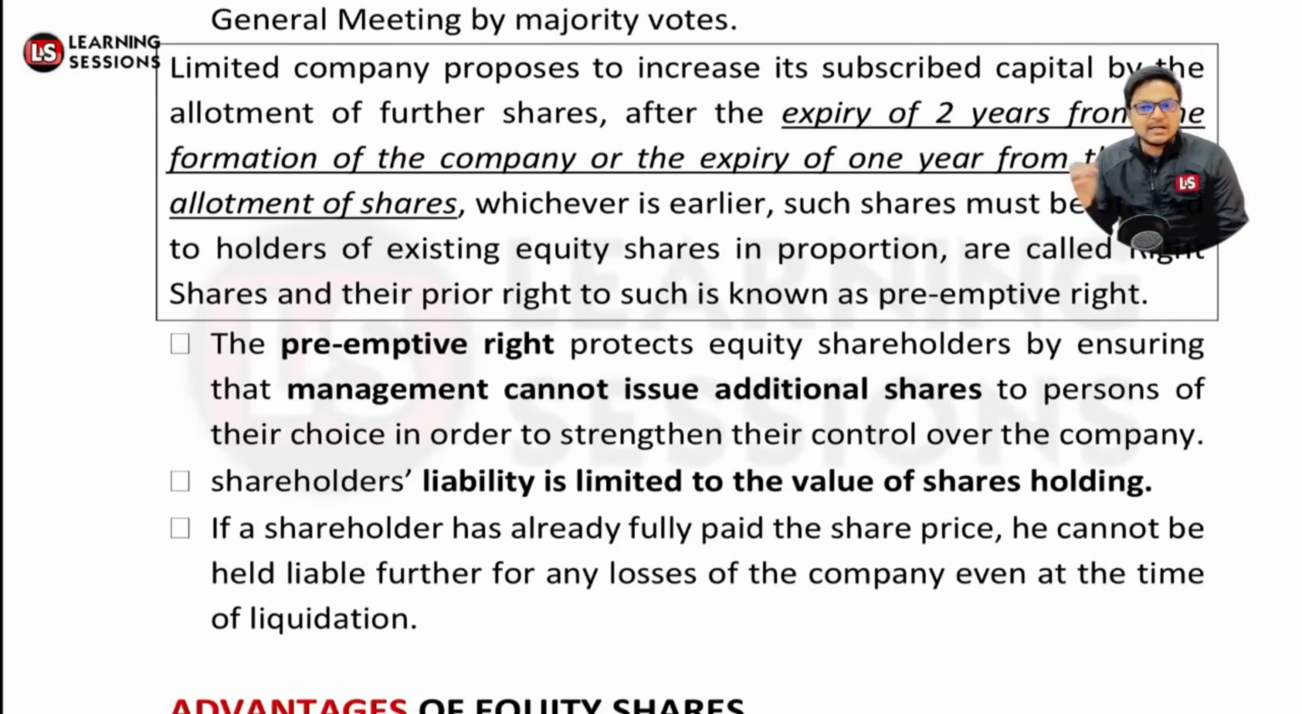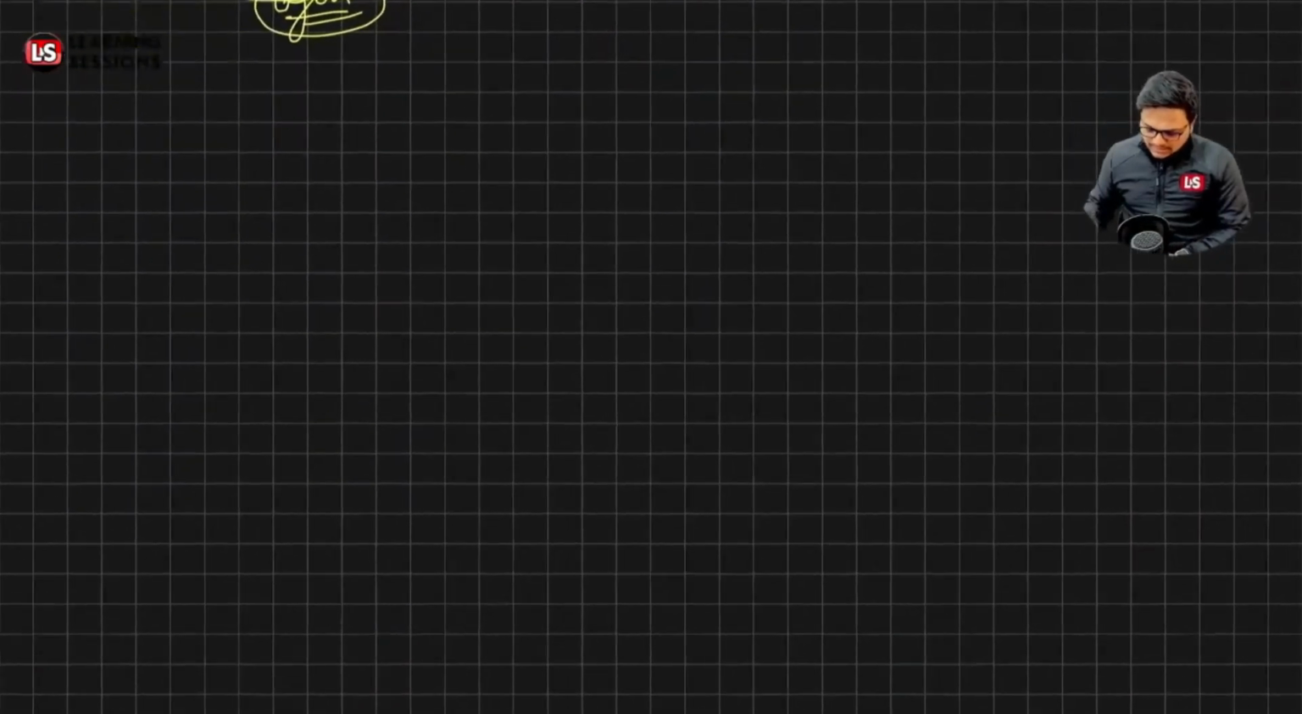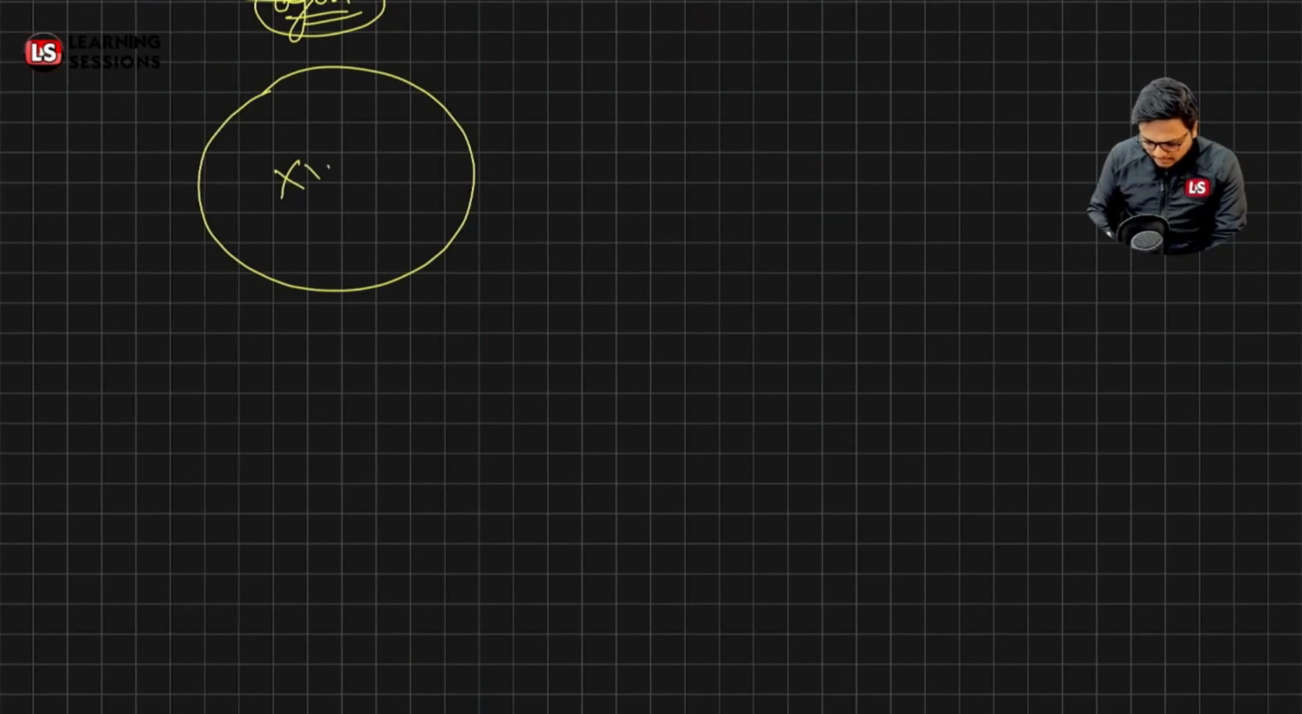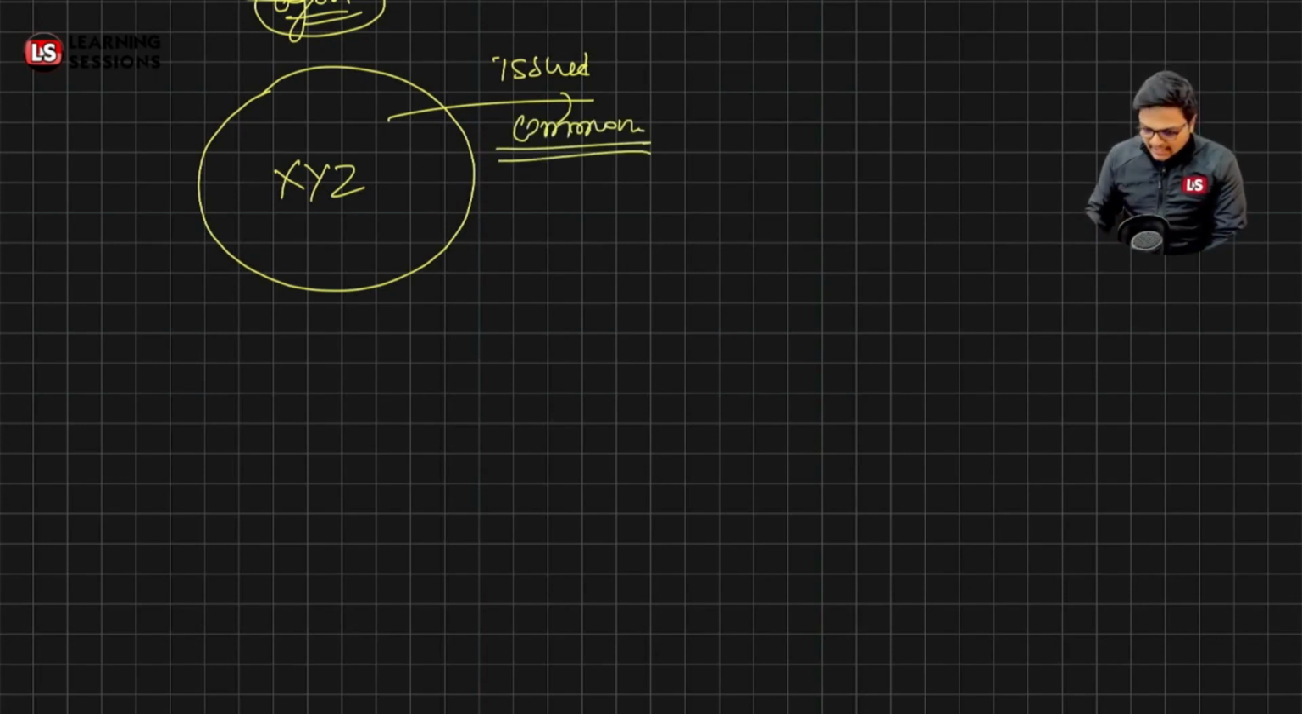Now, further, let's understand the concept related to the right issue. Let's say there is a limited company XYZ, and they have issued the shares, the common equity shares, right? Now these shares are being issued, and the persons who have invested into this are now the real owners of the company. That part is clear till now, right?